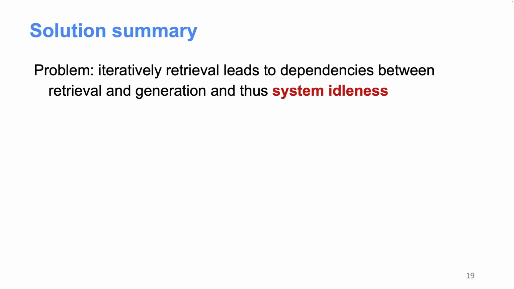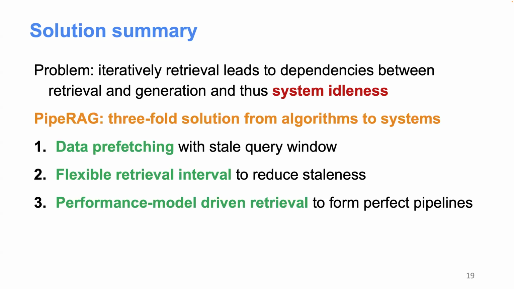And we have a huge system efficiency issue here because of the dependency between the retrieval and the generation process. So to solve this problem, we propose PipeRAG, which is a threefold solution that ranges from algorithms to systems. First, we have this data prefetching mechanism that allows usage of a stale query window and some staleness in the retrieved content.